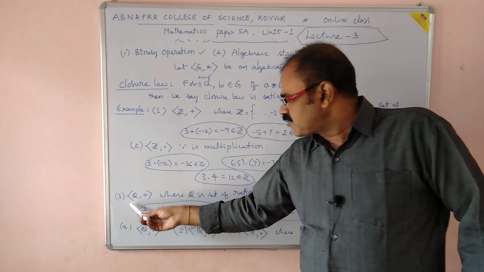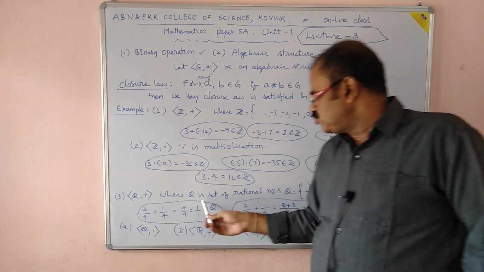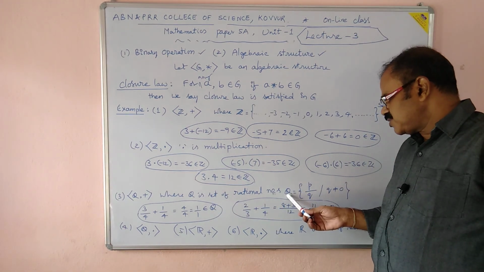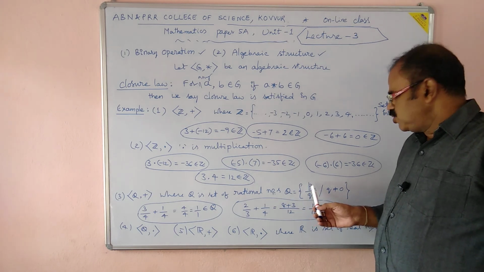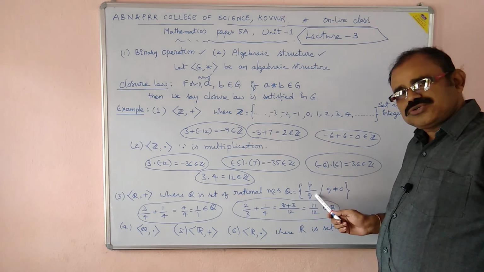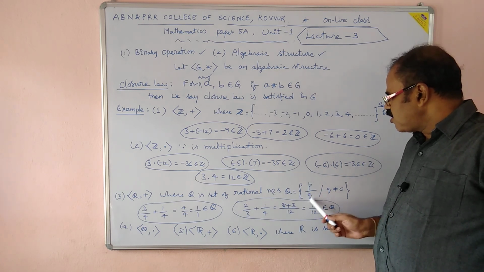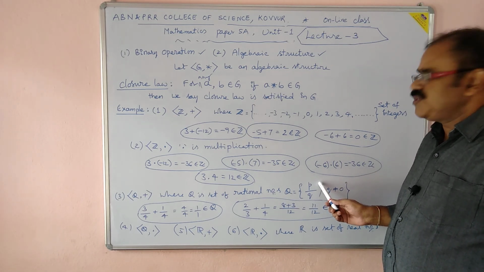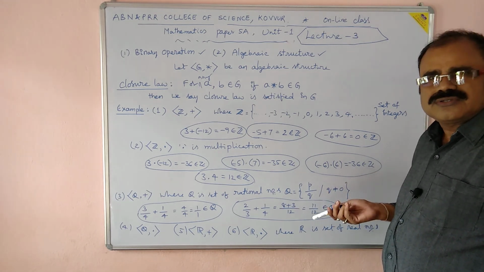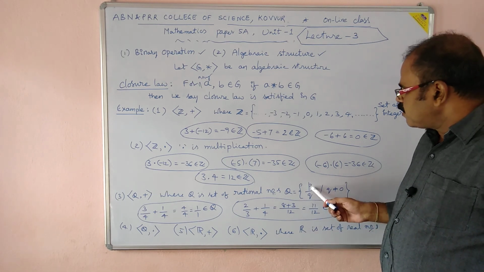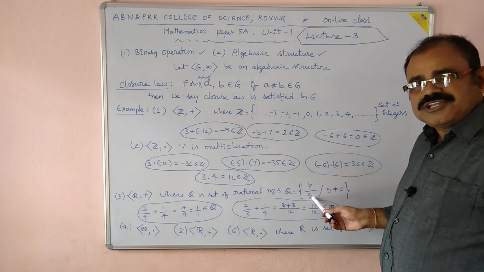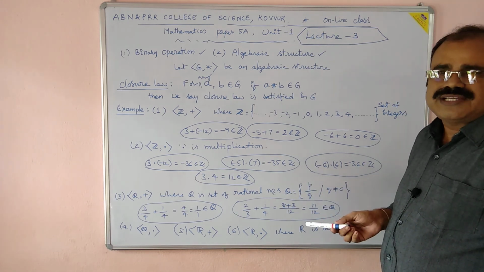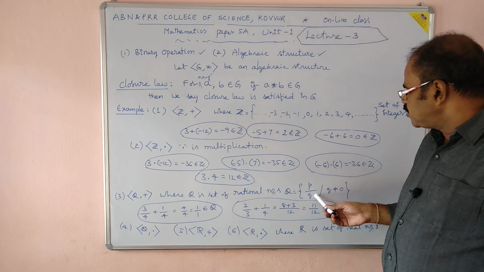Let us consider in the similar way (Q, +). What is Q? Q is the set of rational numbers. What is the set of rational numbers? Rational number set is a set in which the elements are of the form p by q, in which the denominator q should not be 0. p may be 0. If p is 0, 0 by something is 0, so 0 belongs to Q. No problem when p becomes 0, but the denominator q should not be 0. You know, if the denominator is 0, that becomes infinity. Therefore, denominator q should not be 0.